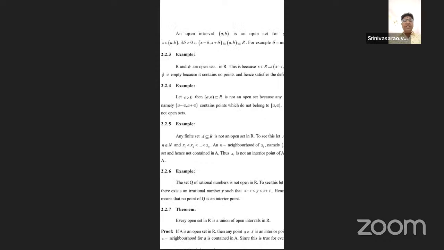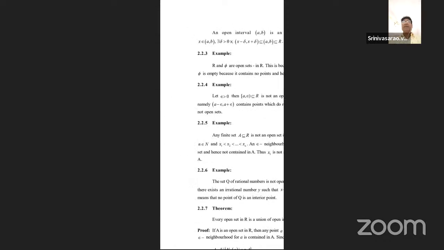Here A comma B are both real numbers. Now that open interval consists of the elements x such that a less than x less than b. Now x has a neighborhood, represented in terms of del, which must be greater than 0. That is the existence of this part. Now the open interval is x minus del and x plus del. That interval x minus del to x plus del is contained in, or equal to, the open interval a and b.